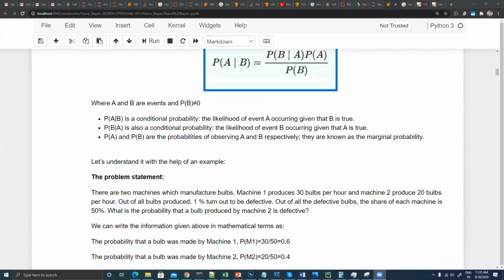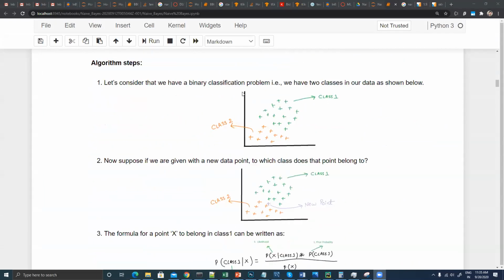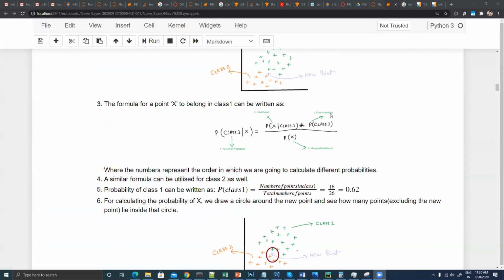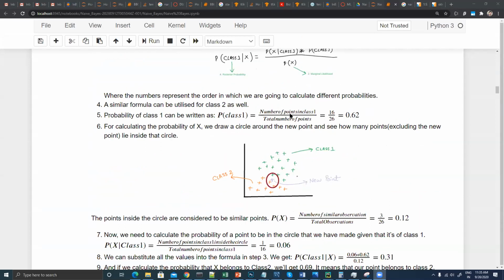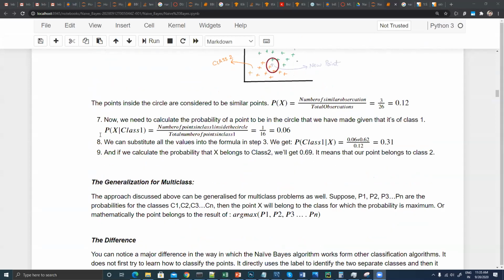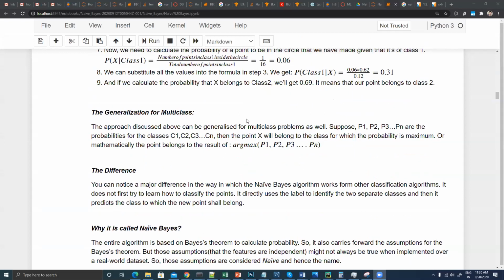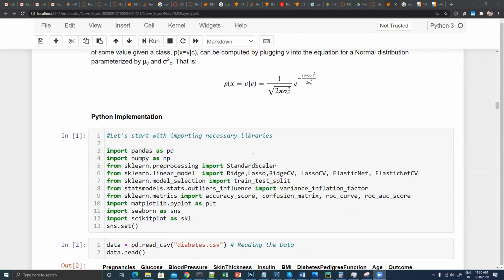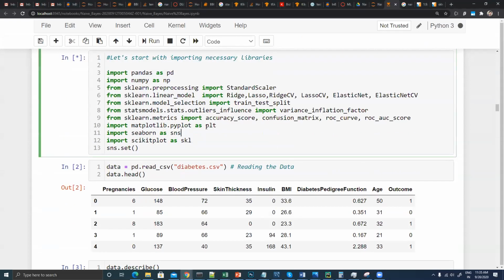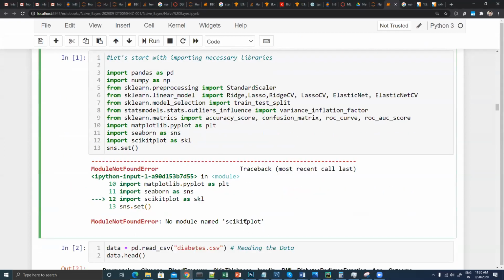Here again, the same thing you will be able to find out. We are trying to find out probability. One example is given to you, and here this is the continuous case. It's the same formula that we have. Here I'm just trying to import all the things. No module called scikit-plot.